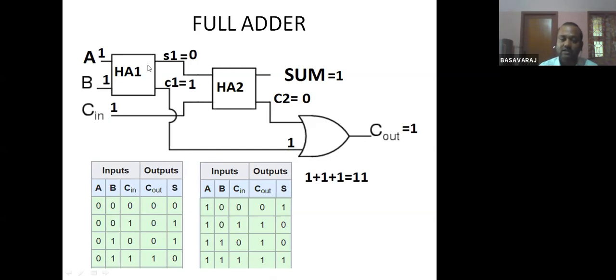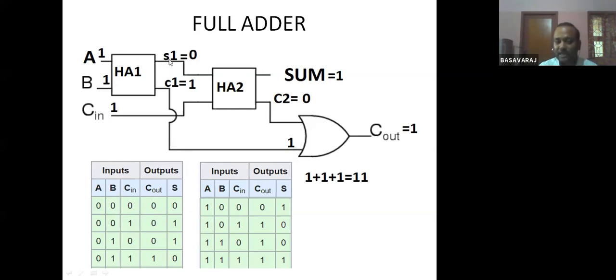Let us cross check this. A and B are the inputs to half adder 1. When you give 1, 1 to the half adder, 1 plus 1 is 1, 0. So sum will be 0 and carry will be 1. This is the output of the first adder circuit.